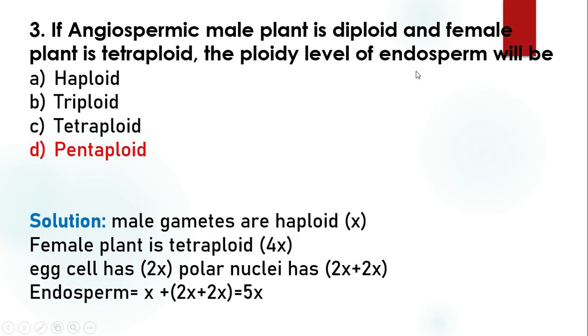The question asks the ploidy level of the endosperm. Endosperm is a fusion product of the polar nuclei and a male gamete. So x plus 4x, totally we calculate 5x. The answer is pentaploid.